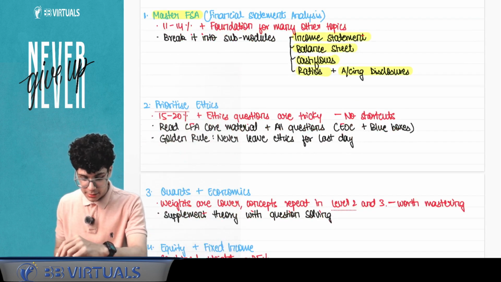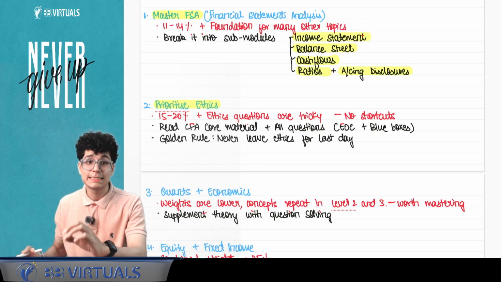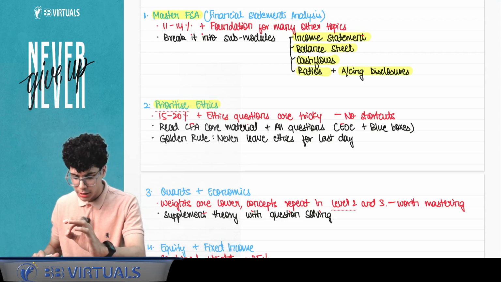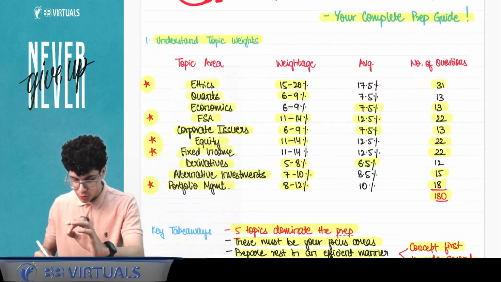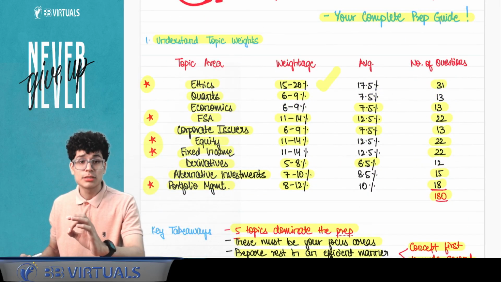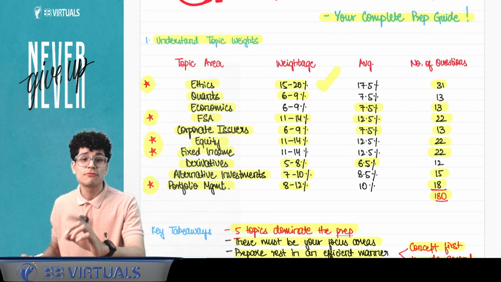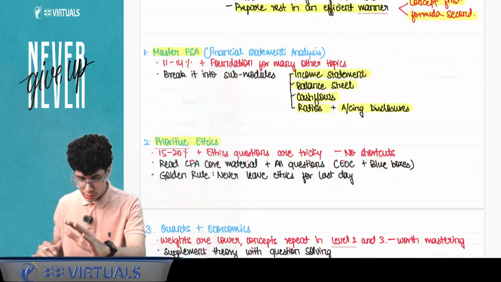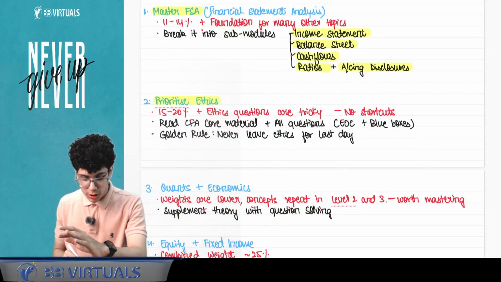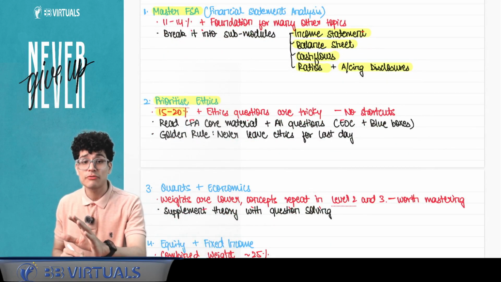Then very important is prioritize ethics. Ethics is very very important. Agar aap upar dekho, the most amount of weightage is given to ethics. The CFA Institute wants you to give 2 things: competent and trustworthy advice to clients. Toh isliye ethics pe there is a lot of focus area. Theek hai sir, isme kya bolte hain, it is almost amounting to 15 to 20%, 17.5 on an average agar aap leke chalo, this is the weightage that it has in the exam.